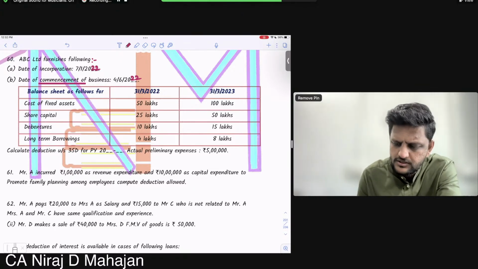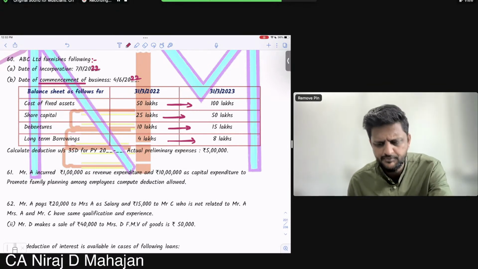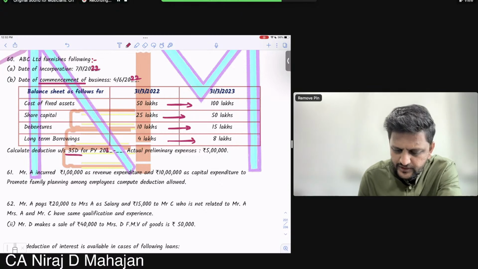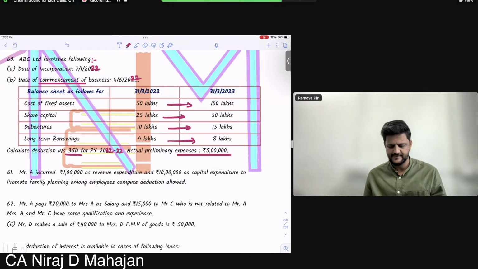Cost of fixed assets increases, share capital increases, debentures increase, and borrowings also increase. Opening and closing both dates are given purposely, so you should know whether to use the opening balance sheet date or the closing balance sheet date. Calculate deduction under section 35D for PY 22-23, the actual preliminary expenses being rupees 5 lakhs.